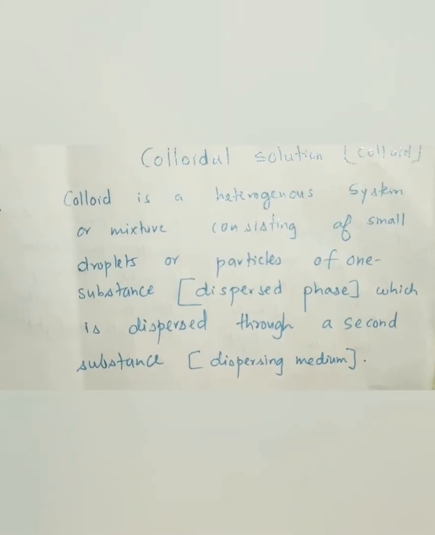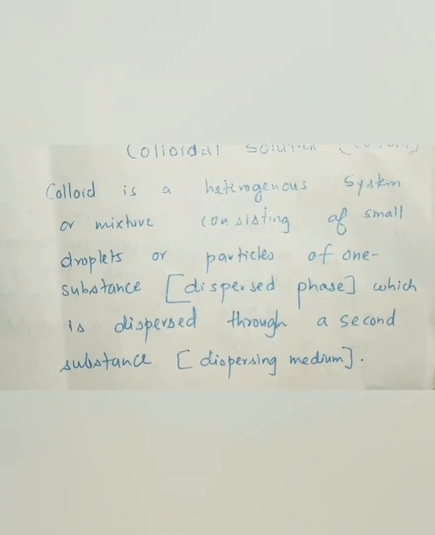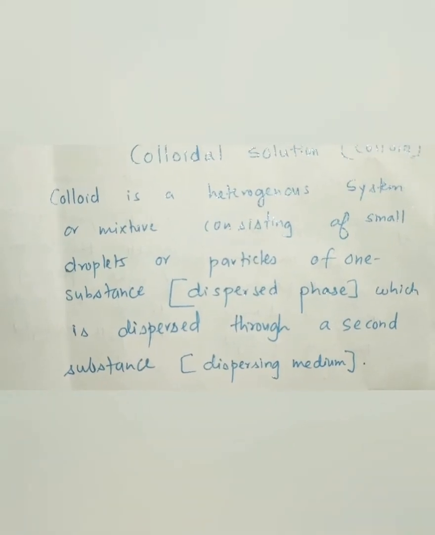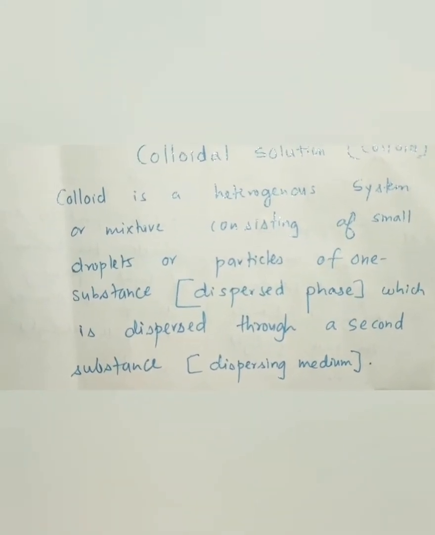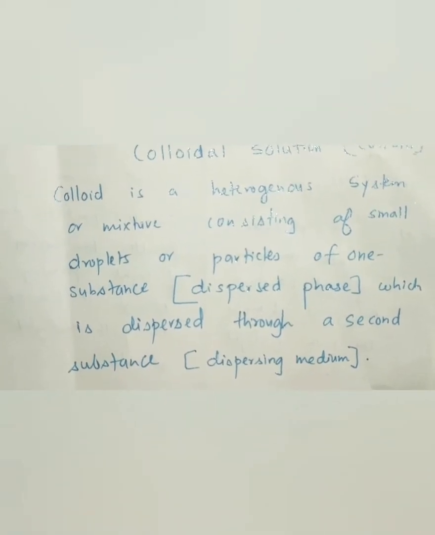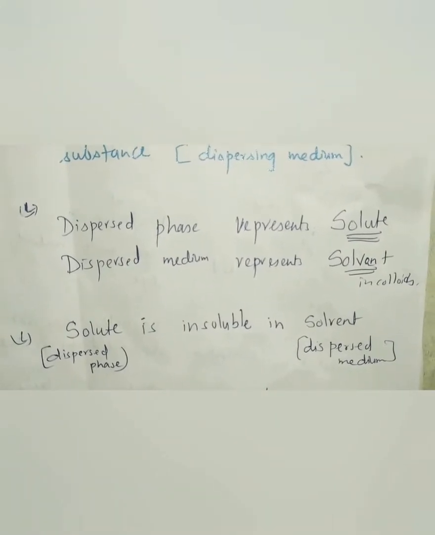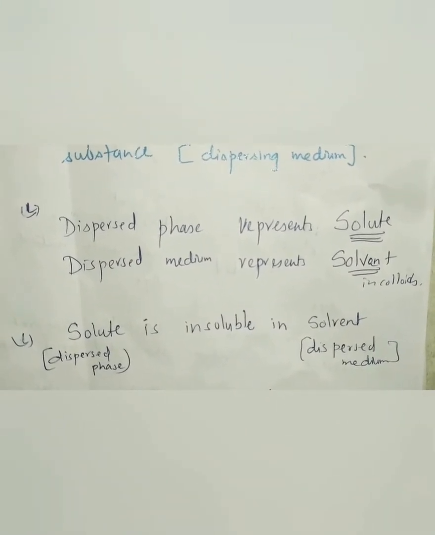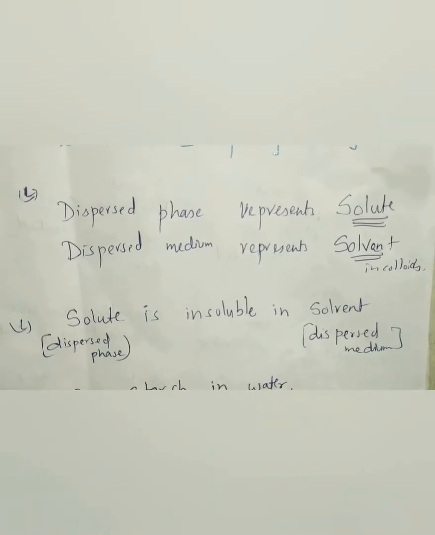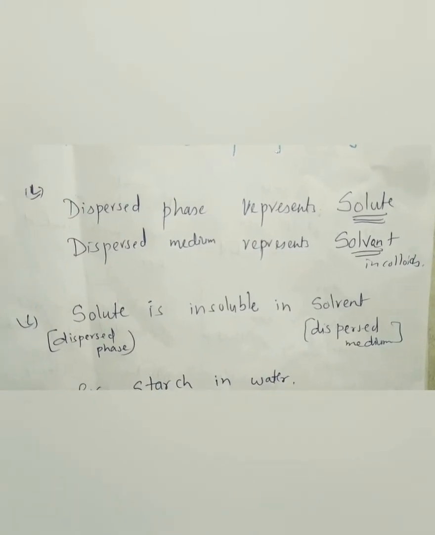The solute particles are not dissolved, but are too small to see with naked eyes. The disperse phase represents the solute, the dispersing medium is the solvent, and the solute is insoluble in the solvent. It is not mixed, it is not dissolved, it is insoluble.